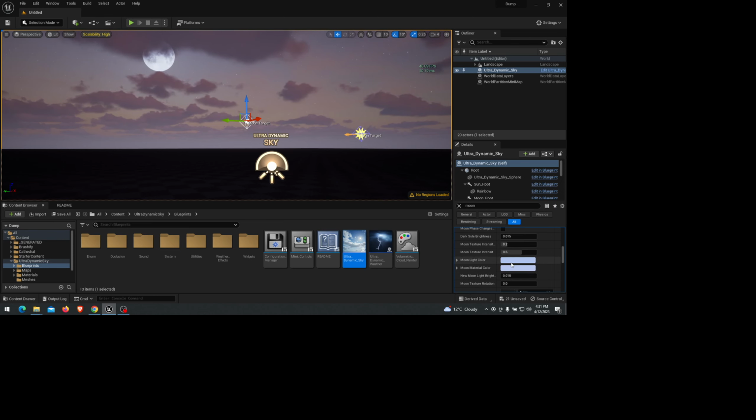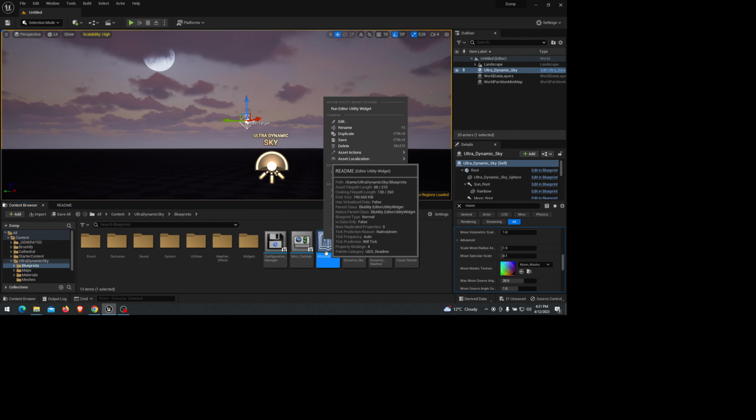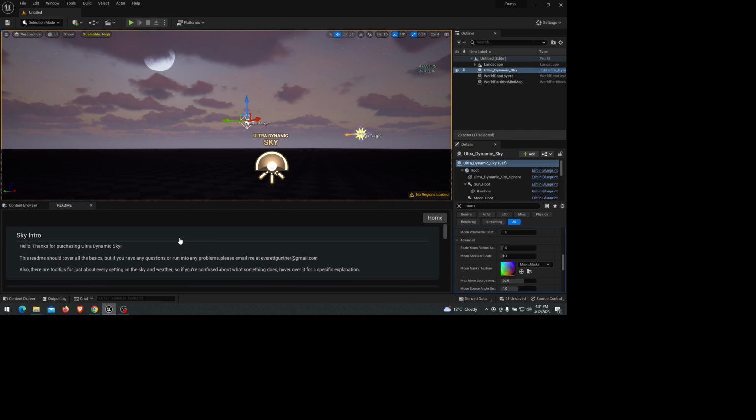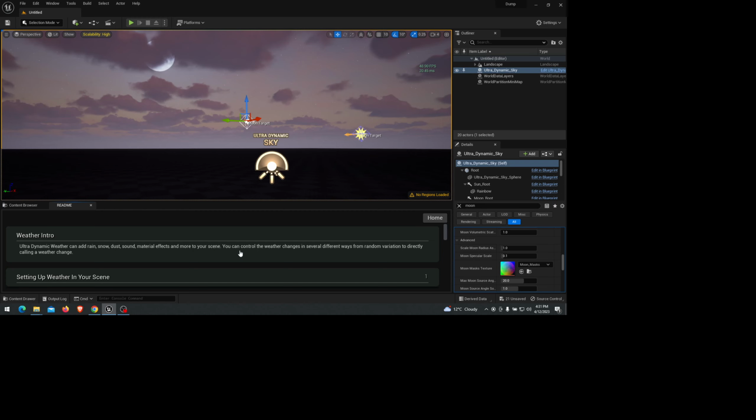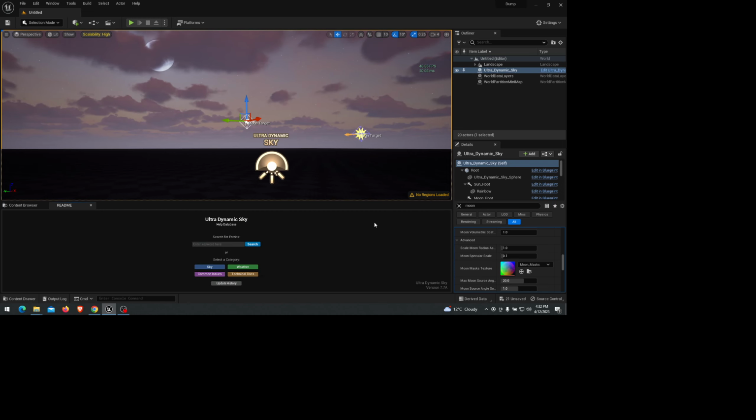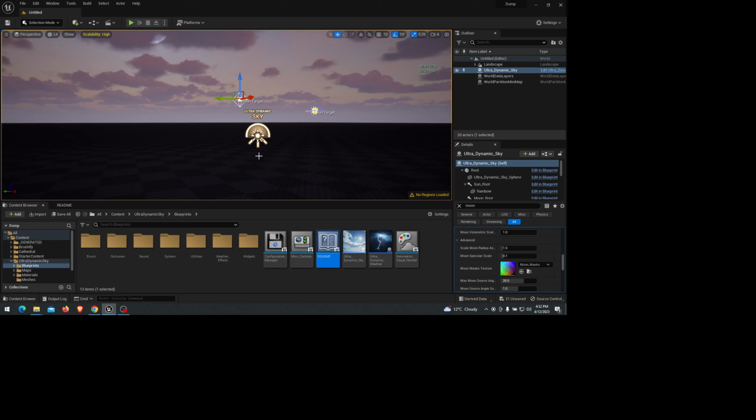You guys can play with all these values. I'm not going to go over all of them, but please do use the README. If you just run this, you can change the sky features. There's also weather in there, pretty cool. So I encourage you to explore these things. In the next one, we'll deal with the interior lighting in the cathedral.